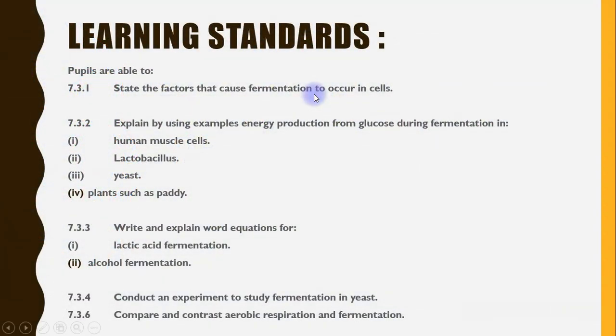Okay, let's go to the learning standards that you have to cover for today. Number one, state the factors that cause fermentation to occur in cells. Then explain, by using examples, energy production from glucose during fermentation in human muscle cells, in the Lactobacillus species, in the yeast, and also in plants such as paddy. Number three, write and explain the word equation for lactic acid fermentation and also alcohol fermentation.